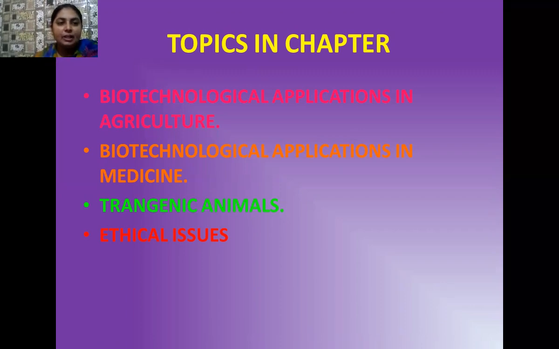Third, we also learn about transgenic animals. These are genetically modified organisms in which man has done genetic manipulations so that we can use them for our own purpose, for transfer of certain desirable genes which are of our interest. And the last one is that there are certain ethical issues associated with this technique. So in this chapter, we will also focus on those issues related to the technique of biotechnology.